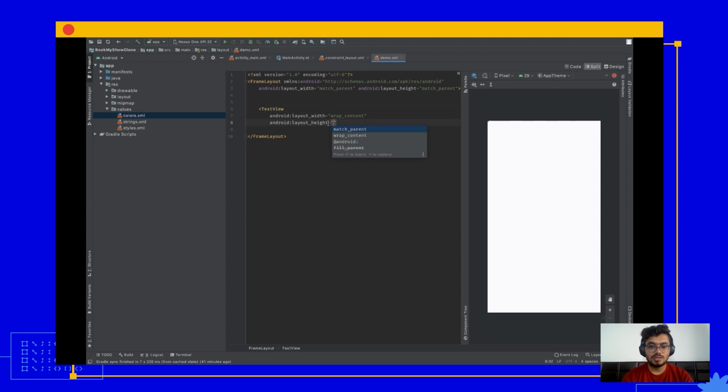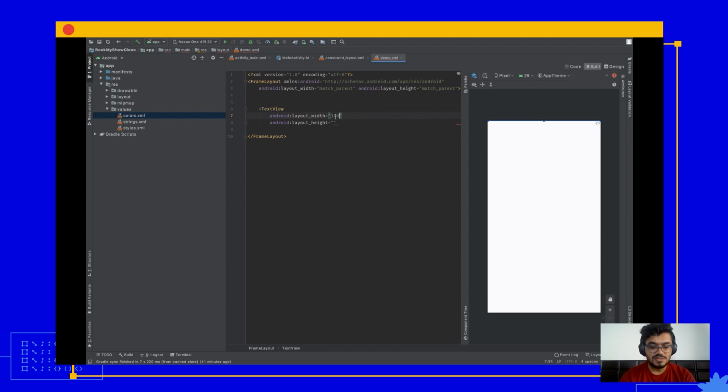The other possibility is match parent. Match parent will match the width of this text view with the parent of this text view, which is frame layout. So it will match the entire width of your screen.